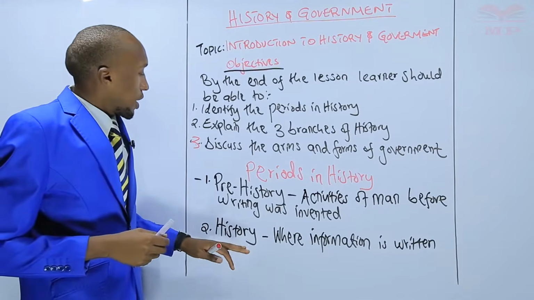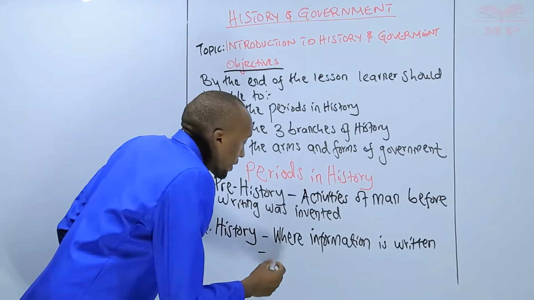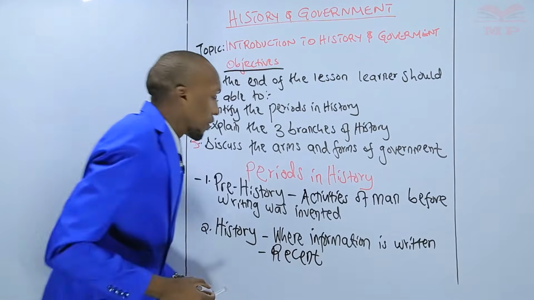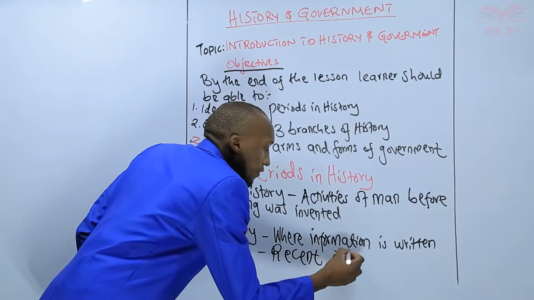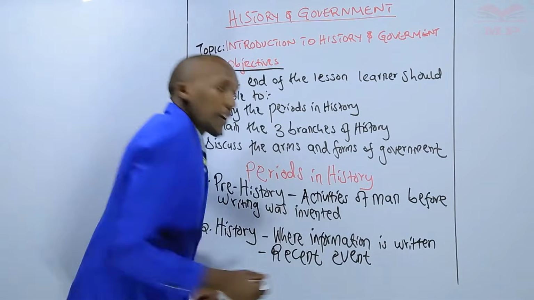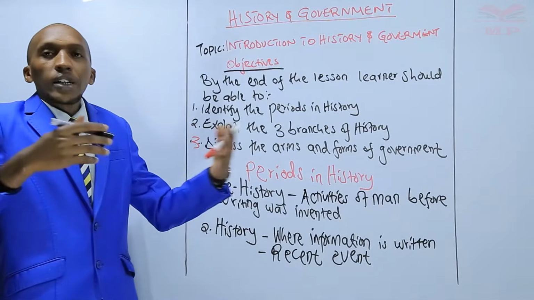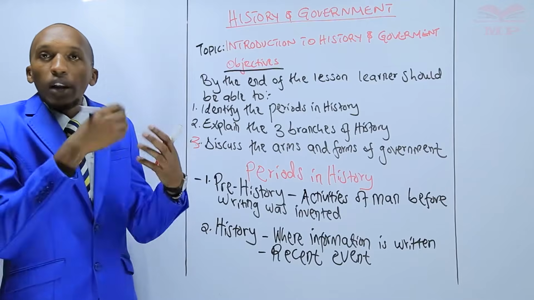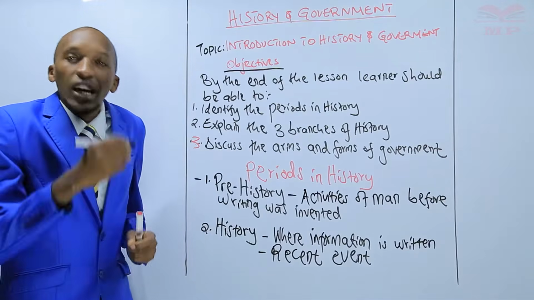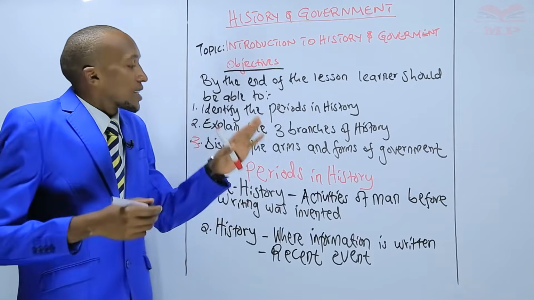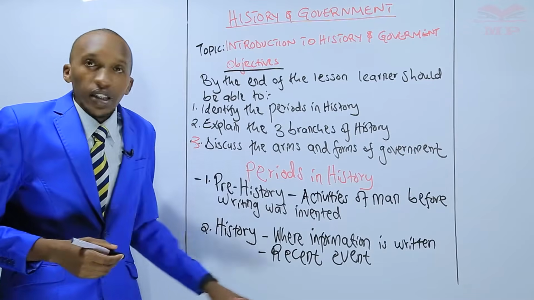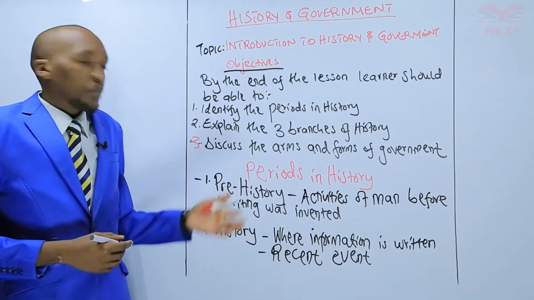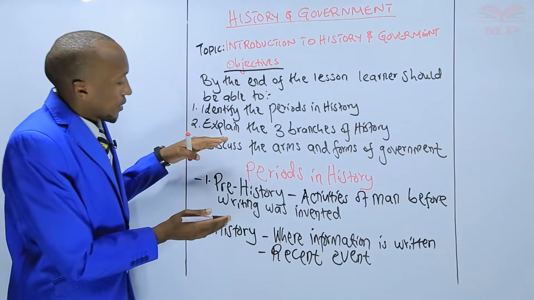That is what we call history. History happens to be the recent events. These are events in human activities that have been written down or recorded in one form or another. It is the period when writing has been invented.